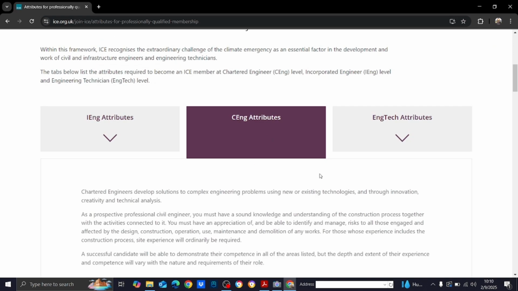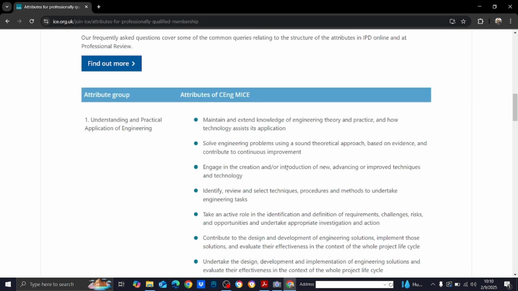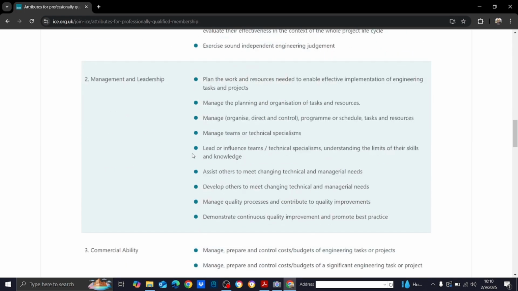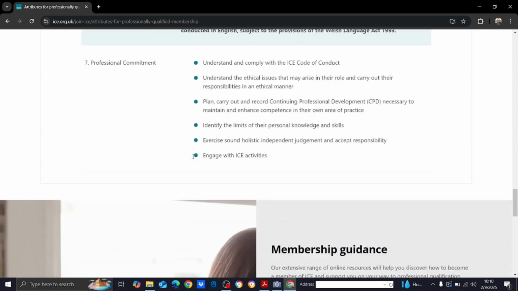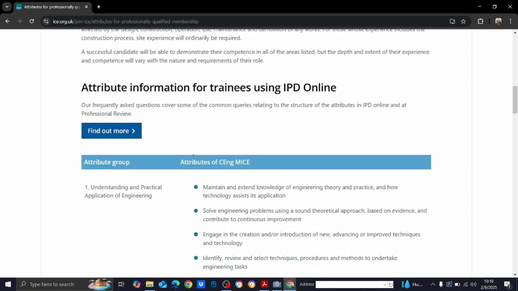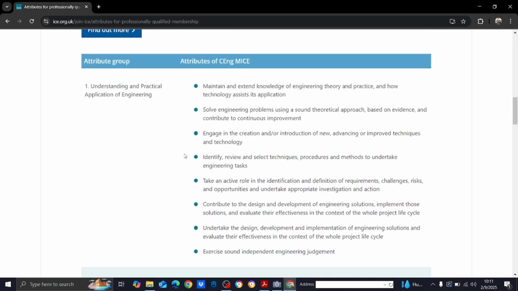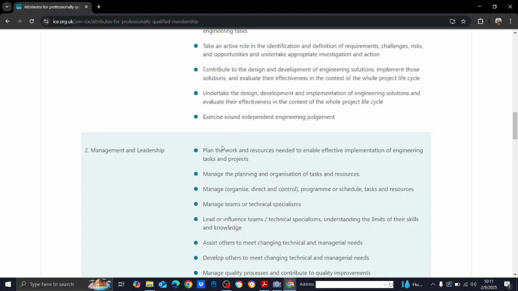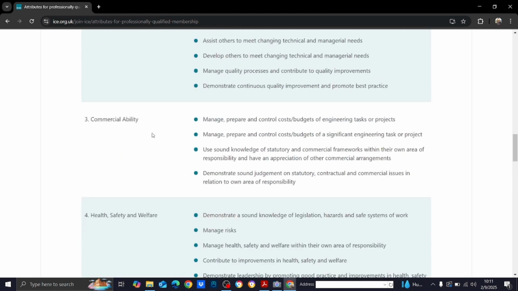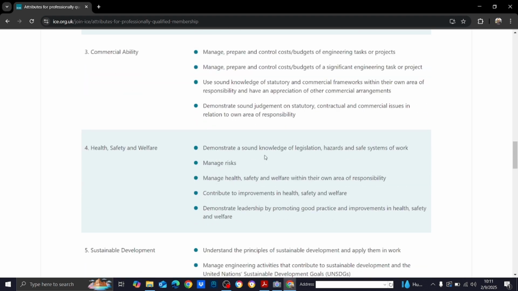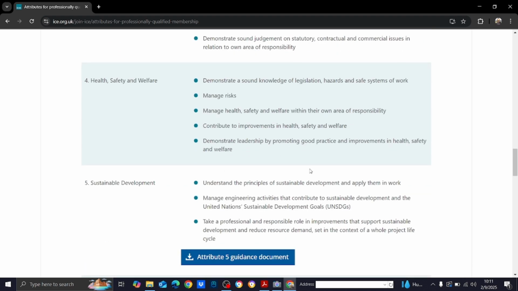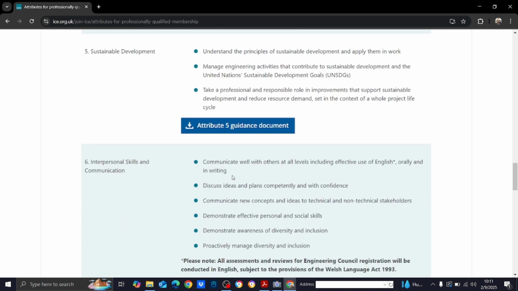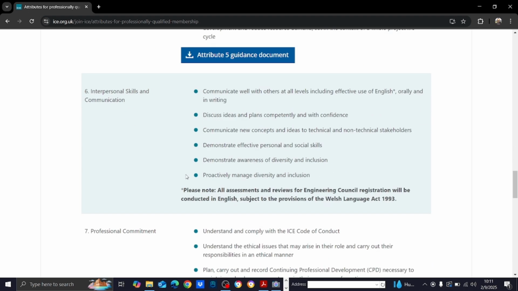Now these are the seven attributes. What are these attributes? One is understanding and practical application of engineering, right? And then you have management and leadership, commercial ability, health, safety and welfare, sustainable development, and interpersonal skills and communication.